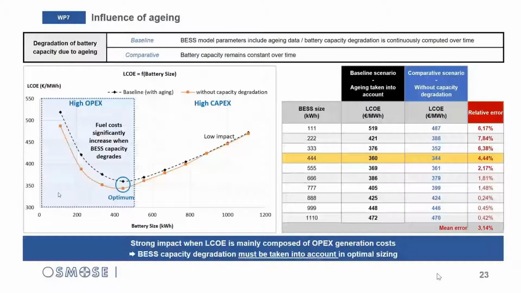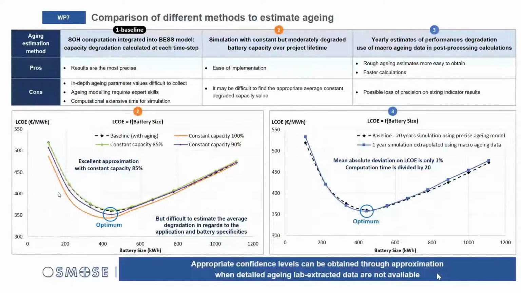About the aging model, we have an accurate model and a very simple model. The accurate model can take into account all these parameters.